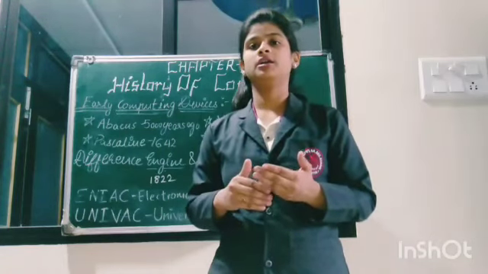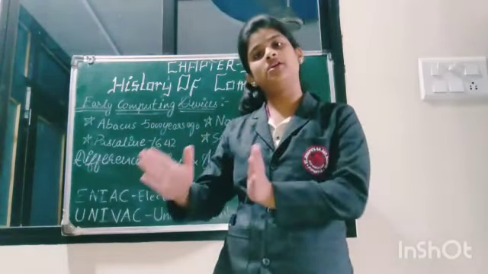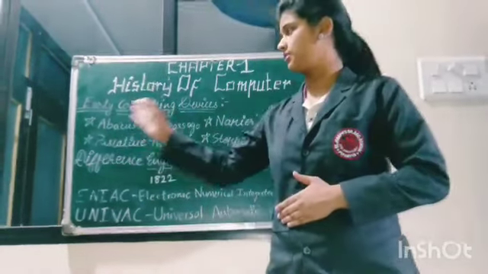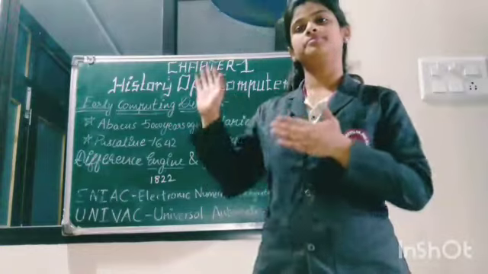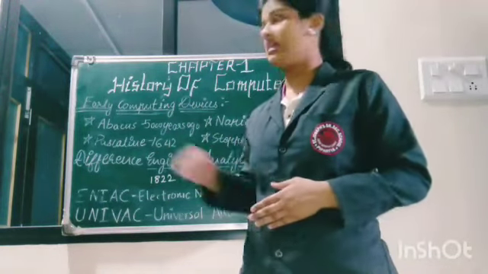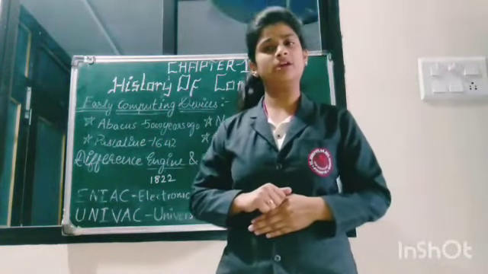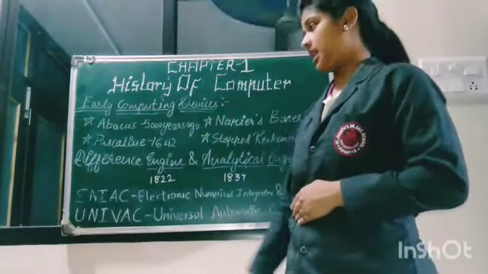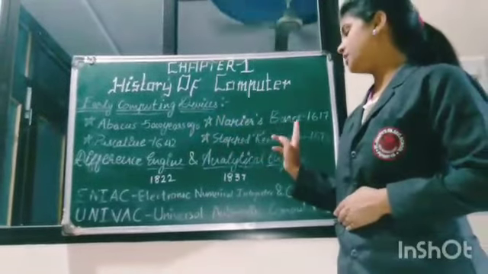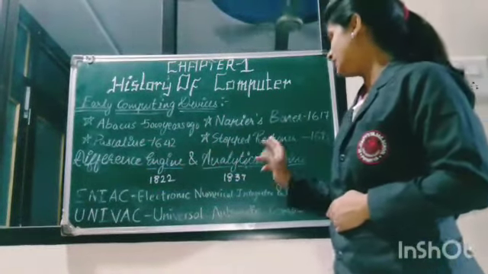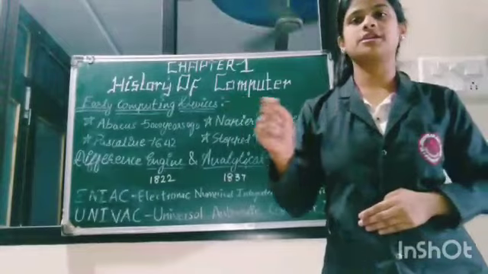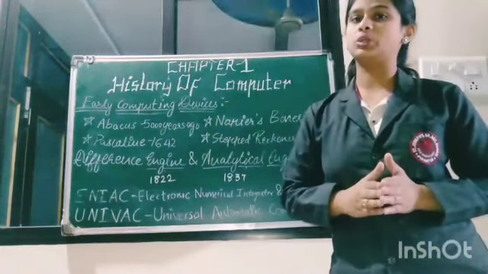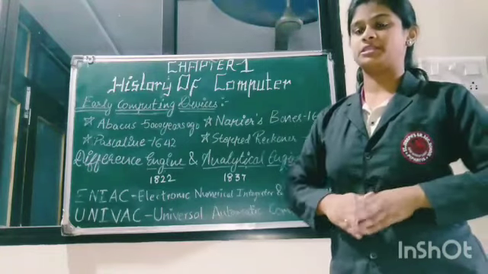they developed and invented new devices. They are called calculating devices. So what are the early calculating devices? Early calculating devices are abacus, Napier's bones, Pascaline, and stepped reckoner. These are the devices previously used for calculating purposes.